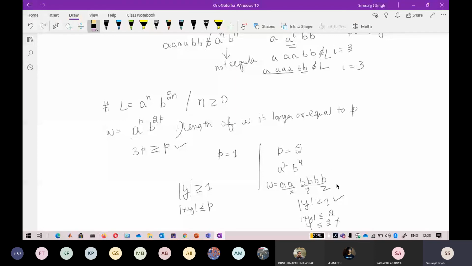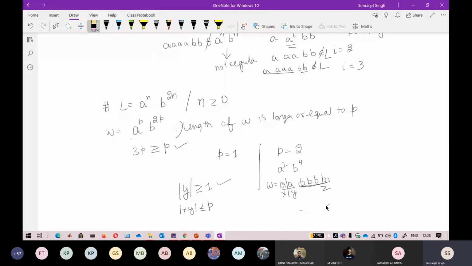To correct it, how can you choose the y from here? I can reduce the y like this. I will consider x as this one, y as this one, and the whole of the rest I will consider as z. Now what will happen? The length of y is greater than or equal to 1, so that condition is satisfied. The second condition is the length of xy. The length of xy is 2, and 2 is not more than the pumping length. That is also correct, so the second condition is also satisfied.